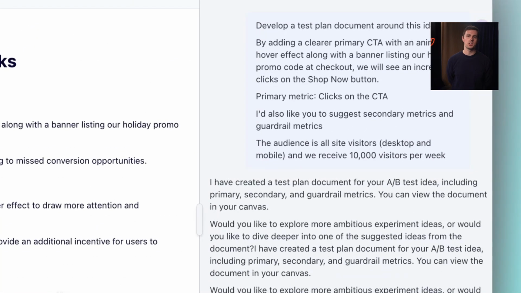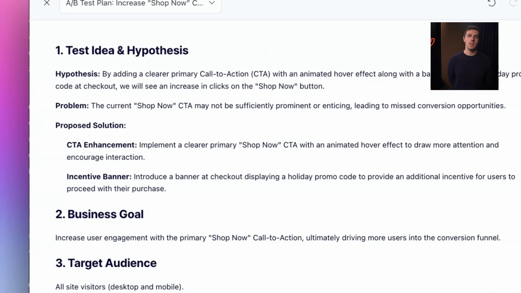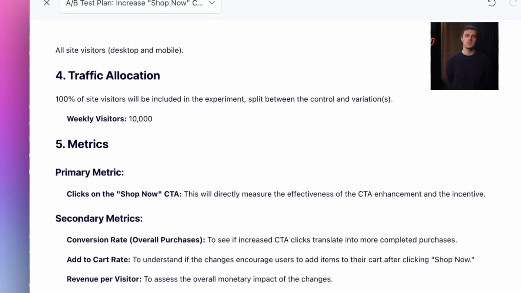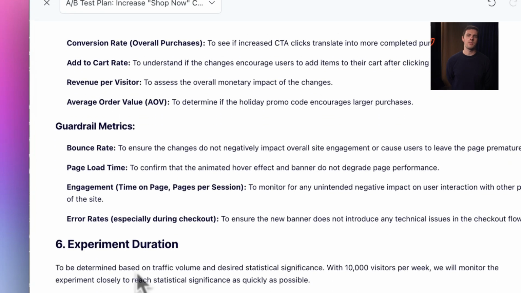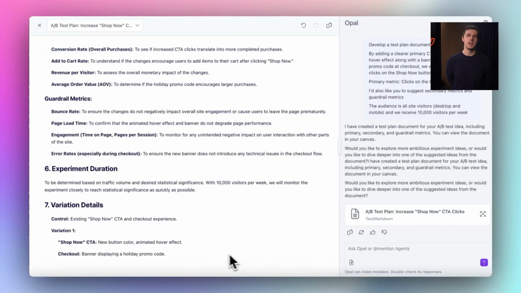Opal is not just structured, it's smart. See the hypothesis, primary metrics, secondary metrics. It's also suggesting some guardrail metrics like bounce rate, page load time, time on page, and error rates during checkout. I can use the estimate runtime feature to help me calculate how long to run the test. Otherwise, the experiment planning agent can help me determine this and it will add it into the test plan.